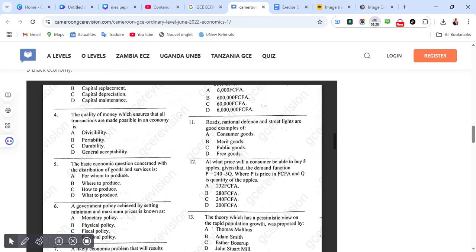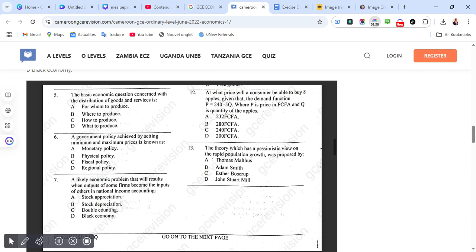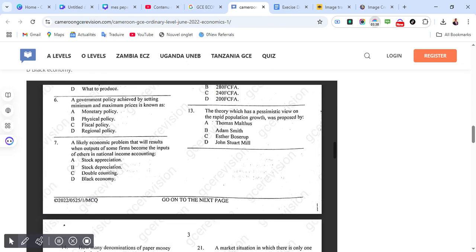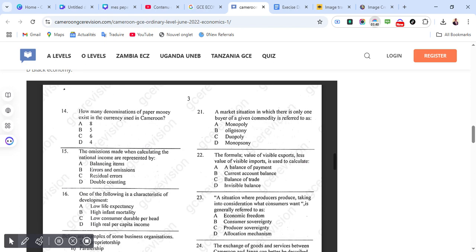The theory, which has a pessimistic view on the rapid population growth, was proposed by. Correct answer for 13 is A, which is Esther Boserup. How many denominations of paper money exist in the currency used in Cameroon? Correct answer for 14 is B, which is 5. The omissions made when calculating the national income are represented by. Correct answer is C, which is residual errors.